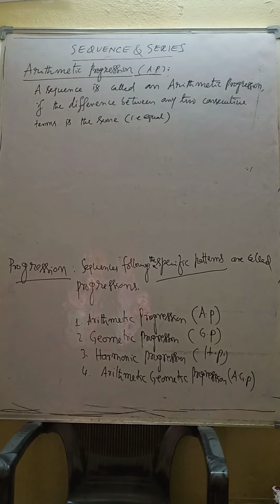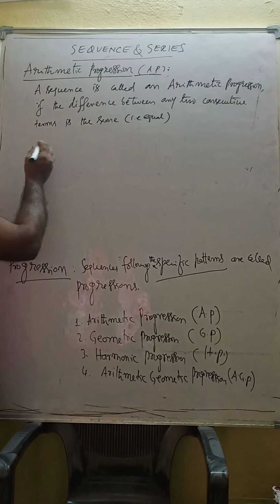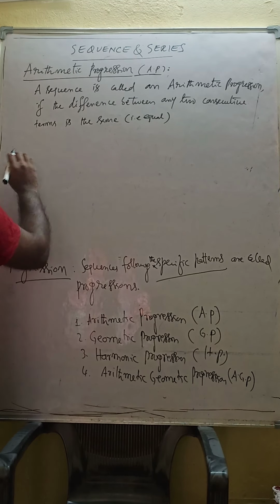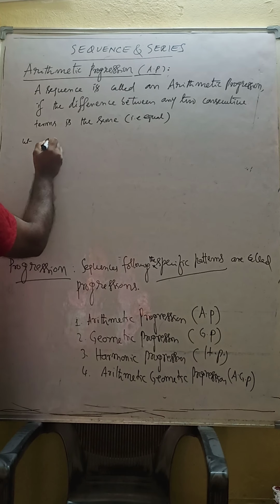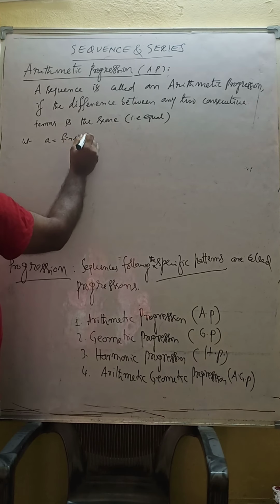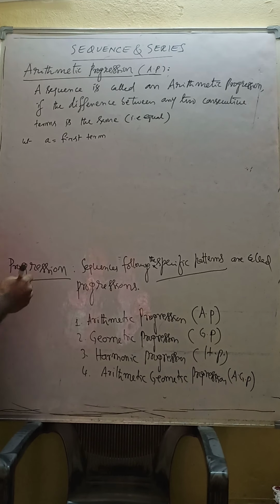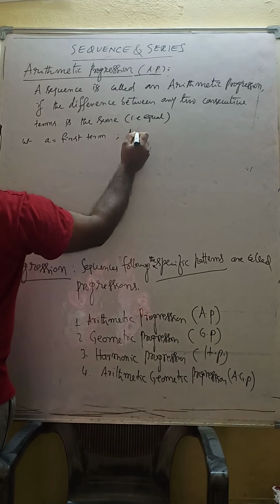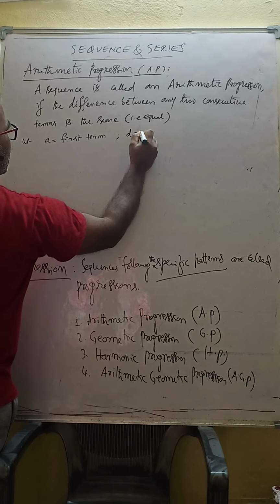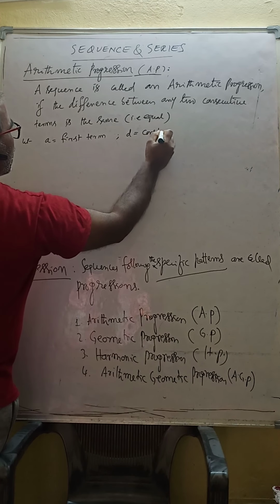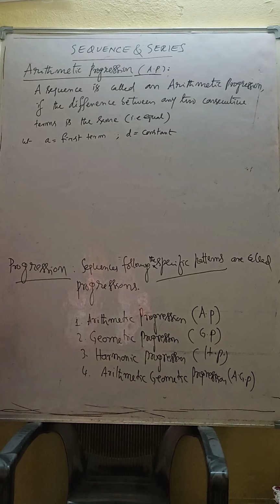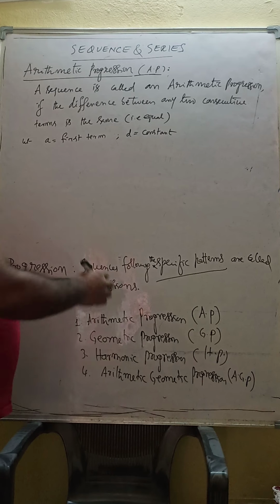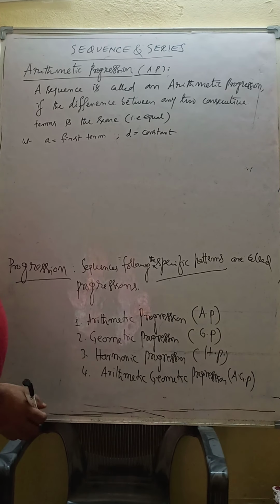Now see, suppose A is the first term and D is any real number, a constant or fixed number. By adding D, keep on adding D. A is the first term, D is the constant, then an AP is formed.